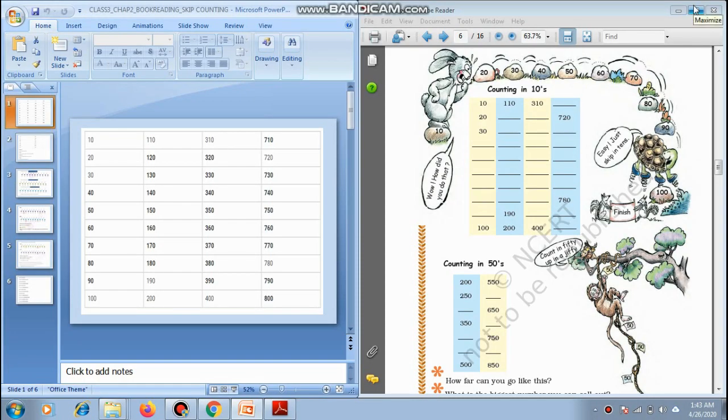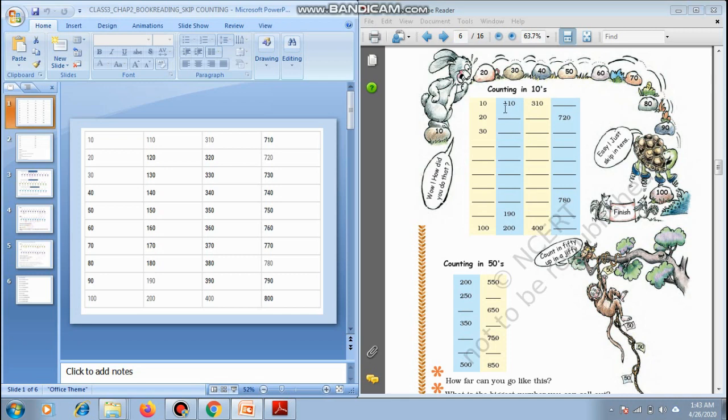Good morning, dear students. We have a few pages of our textbook which are related to skip counting. So today we are going to cover those pages. If you have the book, you can do them and practice them. If you don't have the book, please do not worry. Whenever you purchase the book, do them as practice. Also, you can cross-check the work with this tutorial, so you also have a record of the answers.